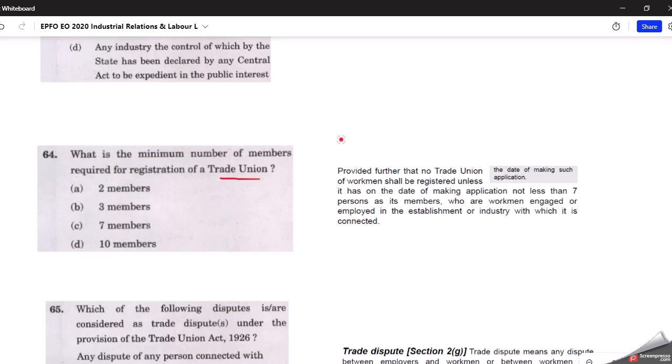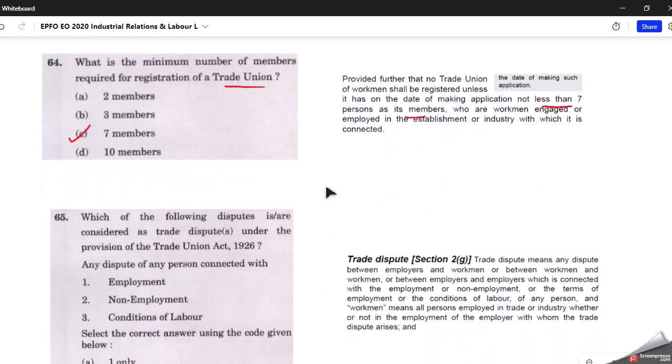So again, it is given in our routine books. In the same book, it is given that not less than 7 members are required if you have to form a trade union. So 7 members is the correct answer here. This is given in the Trade Unions Act of 1926, and you can go through it.